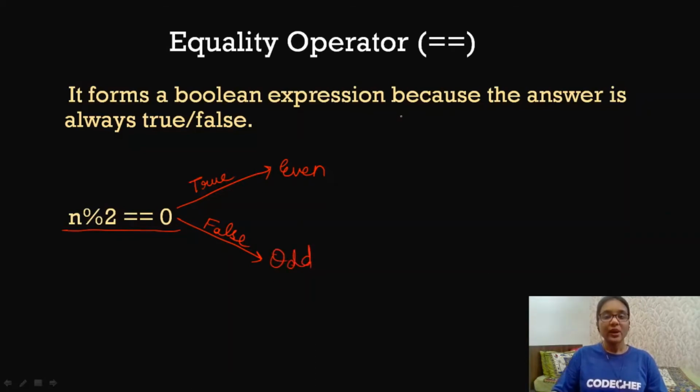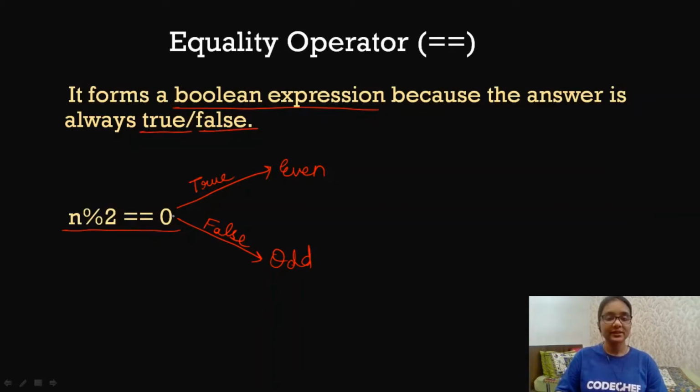So when we use this equality operator, which is also known as a comparison operator, it is a type of comparison operator. Just like we had arithmetic operators, similarly we have comparison operators, and the equality operator is a type of comparison operator. When we use these kinds of operators, it always forms a boolean expression. A boolean expression is one which always results in either of two values, true or false.